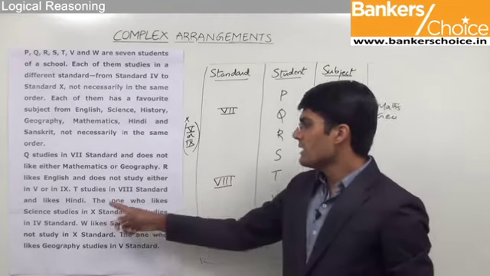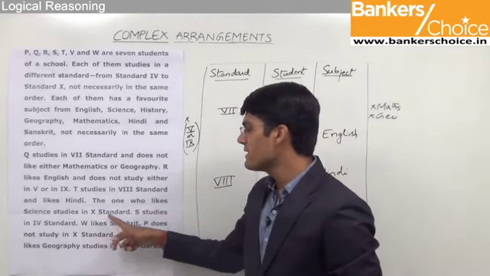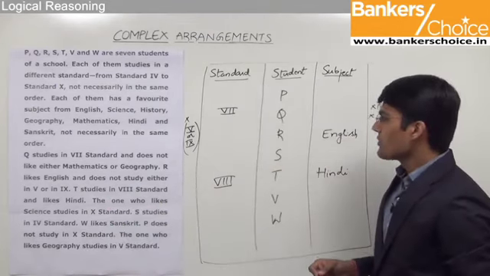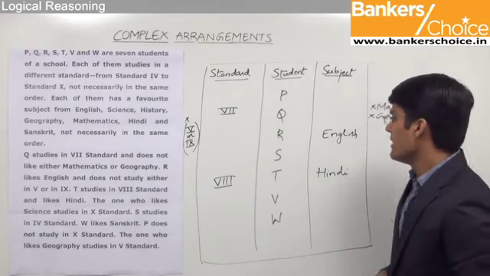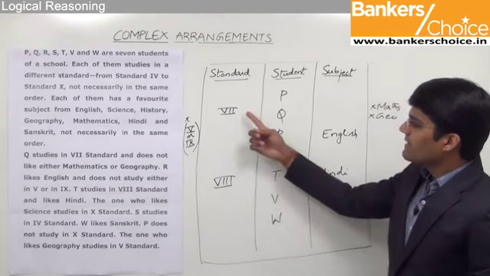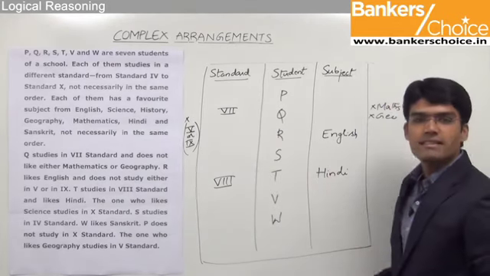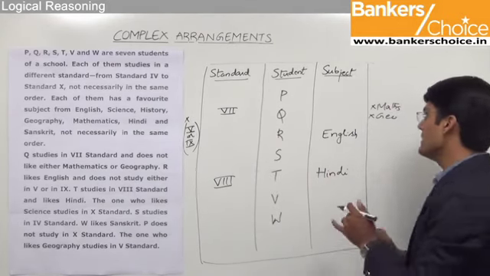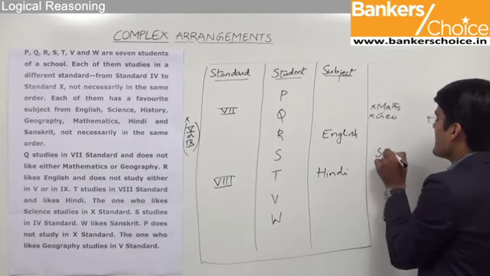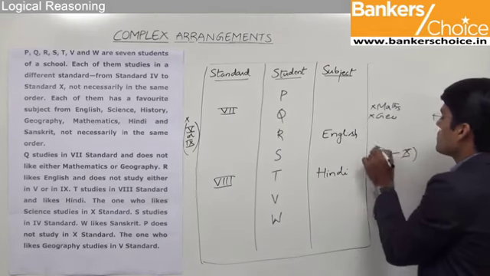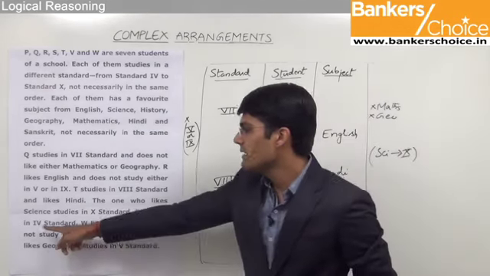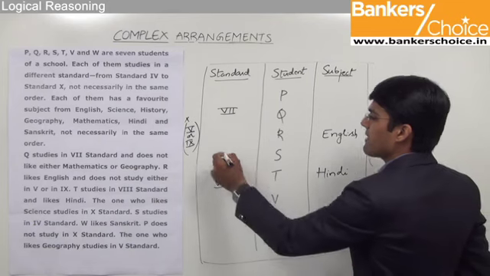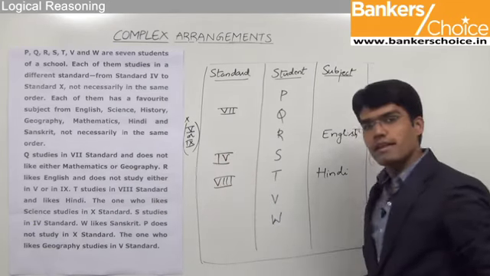The next point is, the one who likes science studies in 10th standard. So we know that the person who likes science should be studying in 10th standard. Now if you observe here, neither the 10th standard nor the subject science has been fixed yet. So let us simply understand that science and 10th standard should go together. The next point is, S studies in 4th standard. So let us mark the standard for the student S.